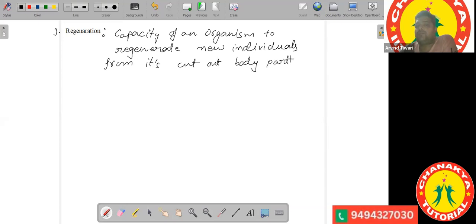So if some parts of the body are cut down, the organism will have the capacity to regenerate it. That is regeneration, which we can have in the case of a few organisms. For example, here we observe regeneration in the case of planaria. Planaria are flatworms. They belong to the category of the flatworms. They are flat in their structure. They have the capacity to regenerate.